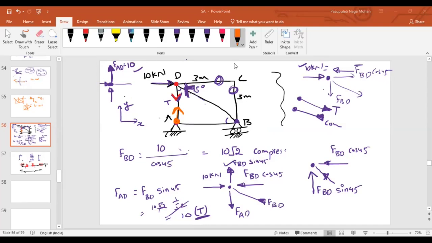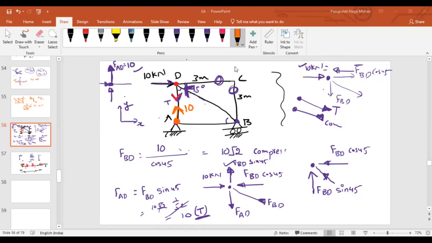So what is this force then? 10, sir. Now tell me, what will be my support reaction? Here at point A, how many members are connected or how many unknown forces are there? Actually, three unknown forces will be there. What are they? Force in member AB, vertical reaction, and horizontal reaction at A. All of those are acting in perpendicular directions, isn't it? Yes, sir.